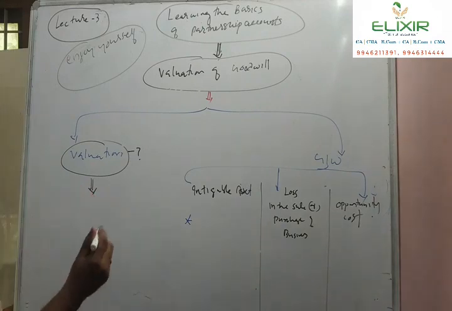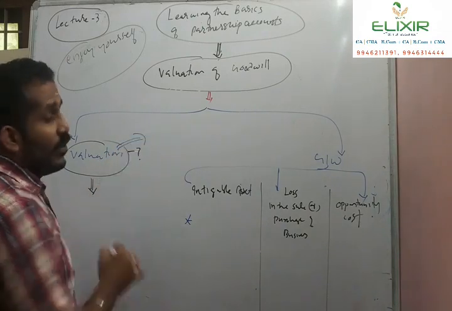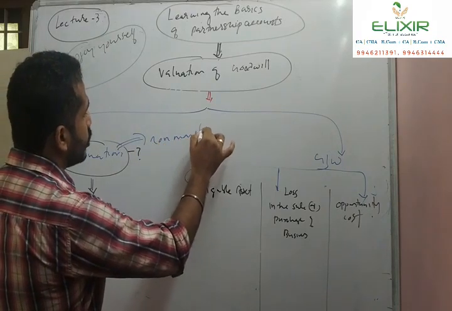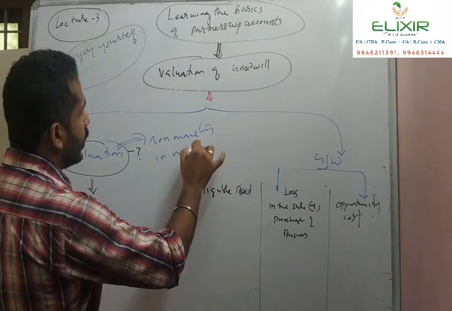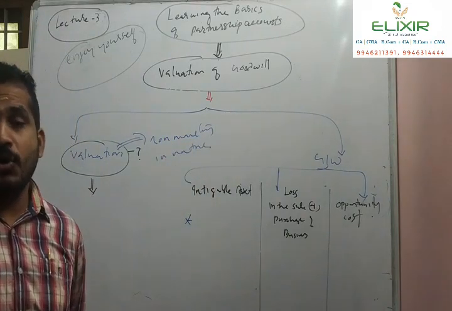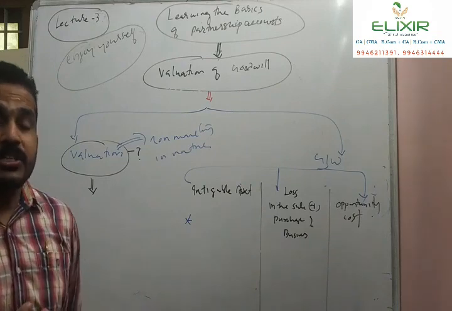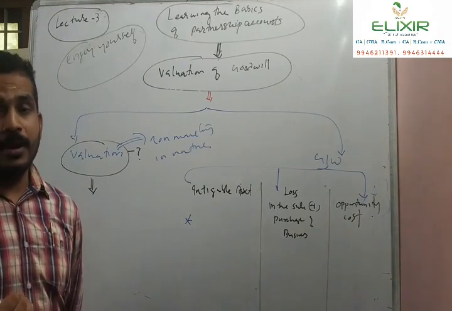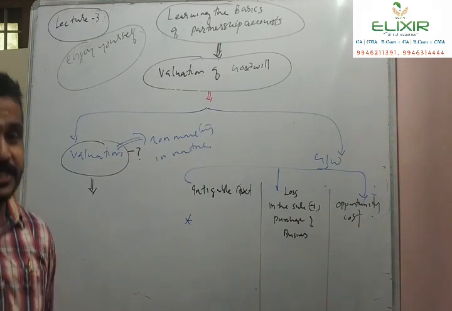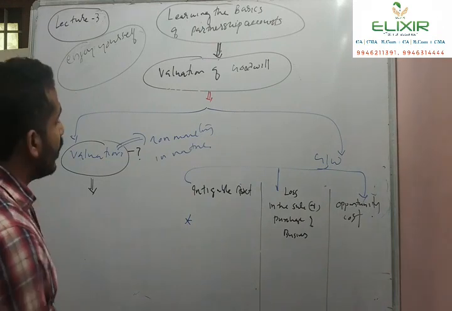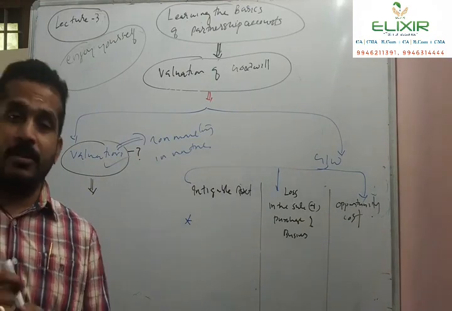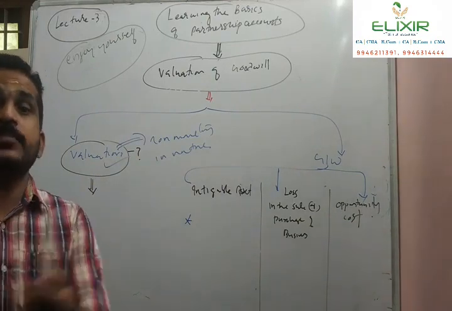In valuation, we value items which are non-monetary in nature. Non-monetary doesn't mean that it has no value. The value is not readily available from the market. For such assets, for such goods, we follow valuation. So valuation is different from the historical cost. Once the value is fixed, it becomes a historical cost.